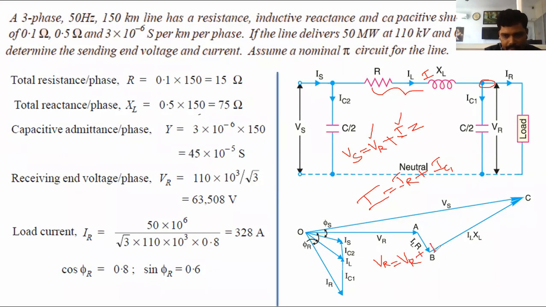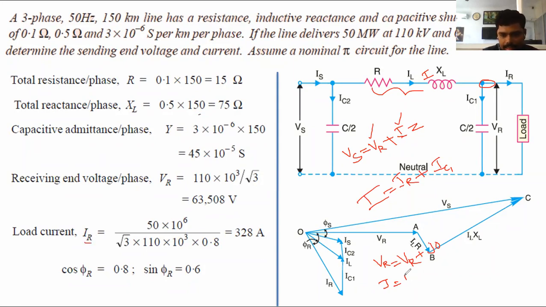What is the receiving end voltage VR? 63,508 volts. Similarly, we can find the current: I equals IR into cos phi r minus j into sin phi r. Already we have found the IR value.